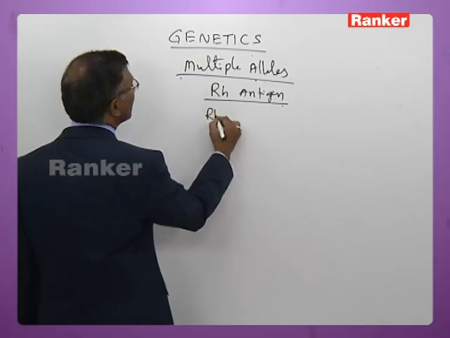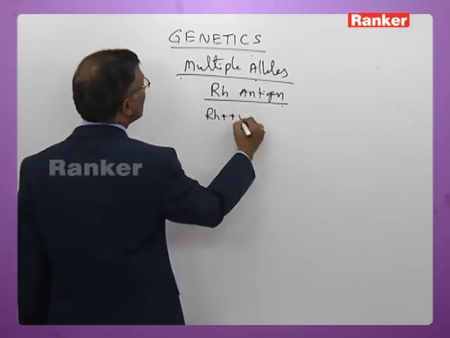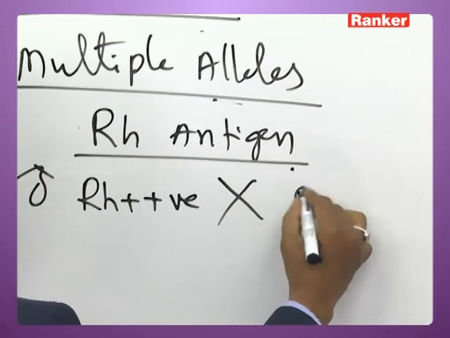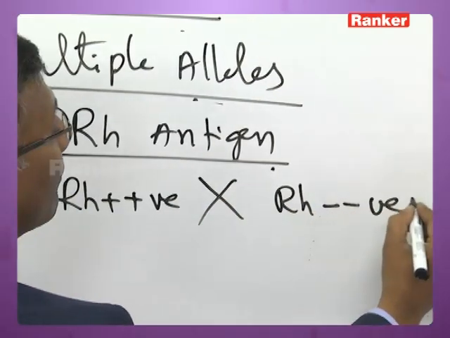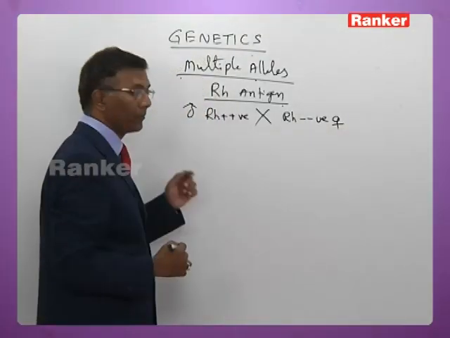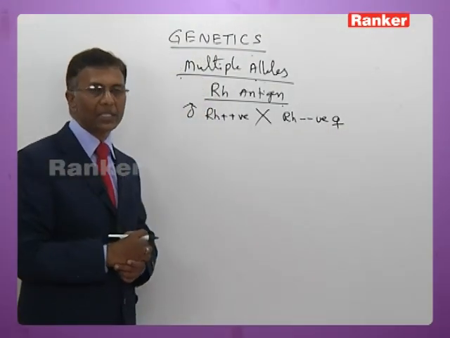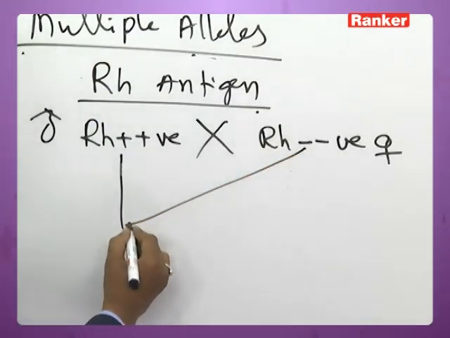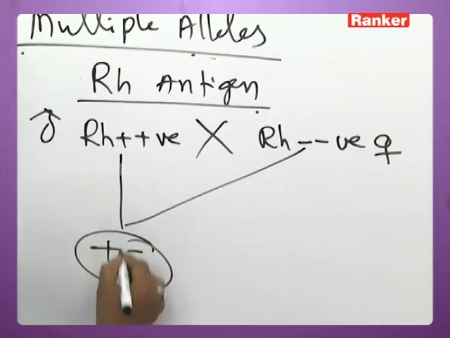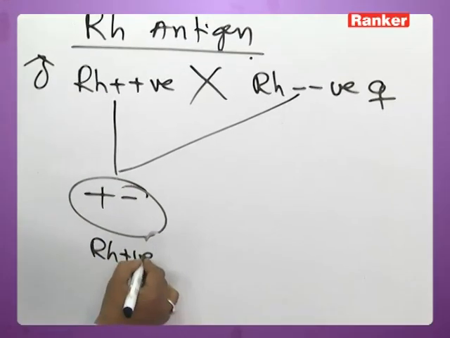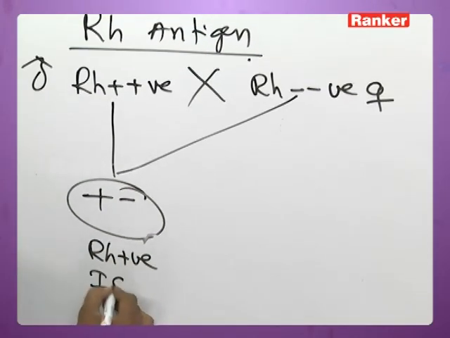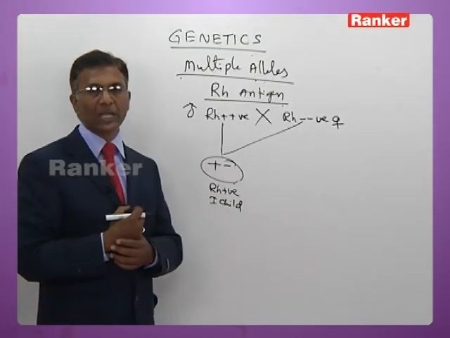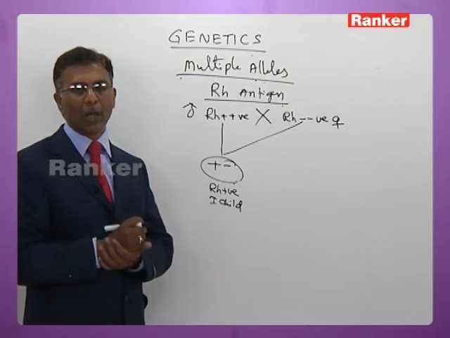Now, if Rh positive man marries a Rh negative woman, is a homozygous condition. When the woman becomes pregnant here now, the first child becomes Rh positive because positive is dominant over negative.